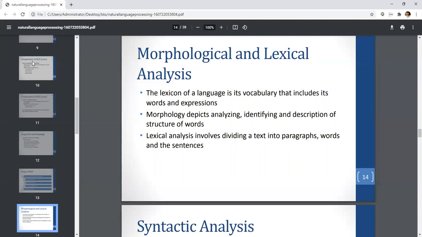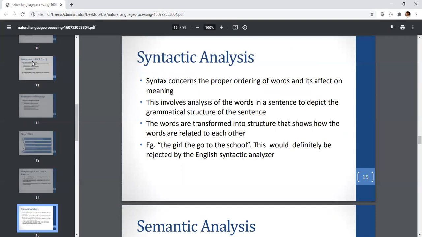For example, if there is a statement which says "print bills.init file", what will the lexical analysis phase do? It will divide it into words: print is a separate word, bills is a separate word, init, and file. So all the words will be separated. That is how the lexical analysis phase will work here, because we have a single sentence. If we had paragraphs, the paragraphs would be converted to sentences, sentences to words, and so on. So that is the lexical analysis phase for you.